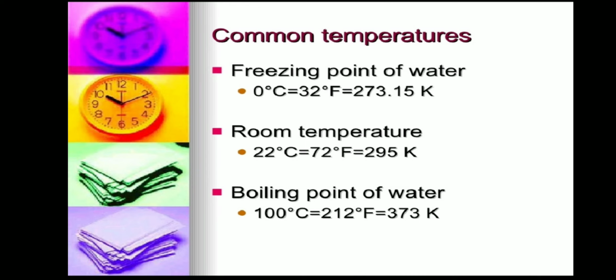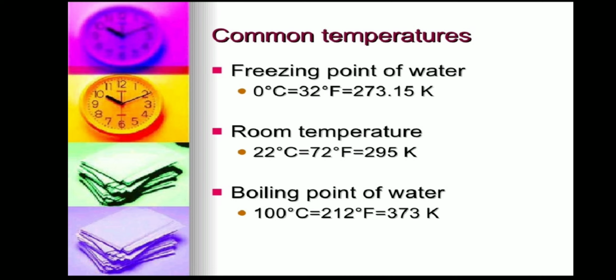In Kelvin we do not use the degree, only K. At room temperature it is about 22 degree Celsius, 72 degree Fahrenheit, 295 Kelvin. The boiling point of water is 100 degree Celsius, 212 degree Fahrenheit, 373 Kelvin.